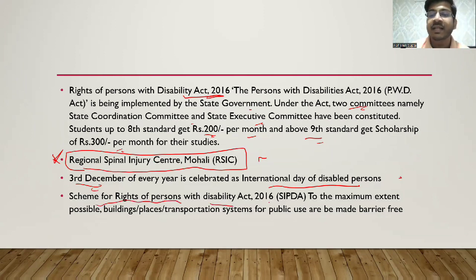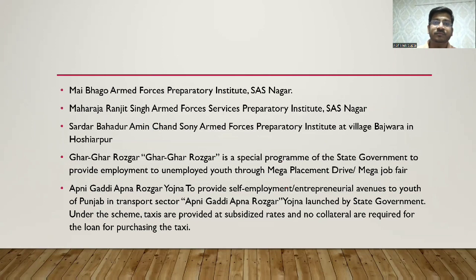Scheme for Rights of Person with Disability Act 2016. So ये ईयर इंपॉर्टेंट है कि सिब्डा जो एक्ट है वो 2016 में आई थी. It is basically to extend maximum possible help and to create a barrier-free public use through transportation, buildings and places for people with disability. उसके बाद माई भागो आर्म्ड फोर्सेस प्रेपरेटरी इंस्टीट्यूट है, वो SAS नगर में है.